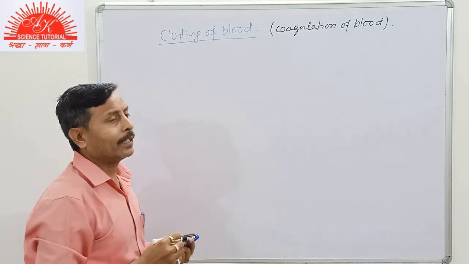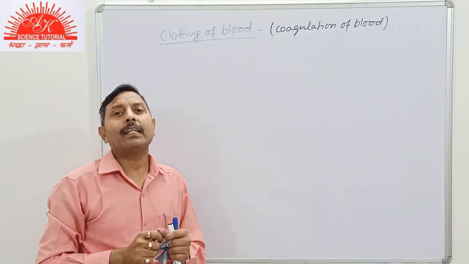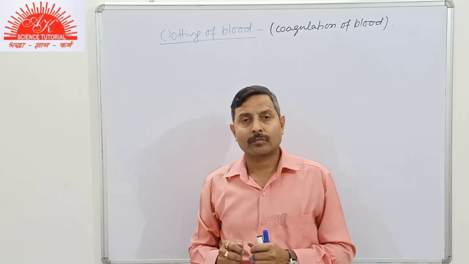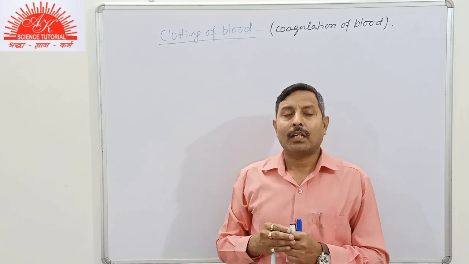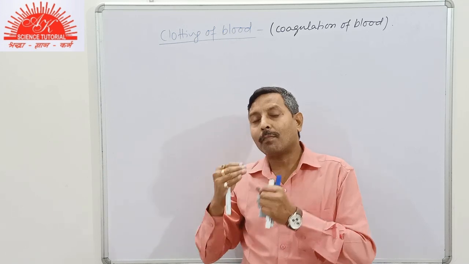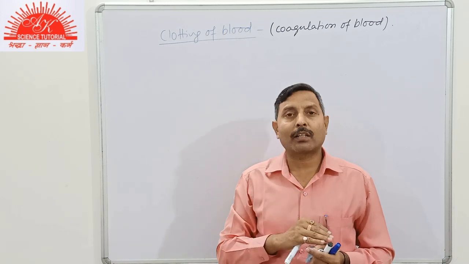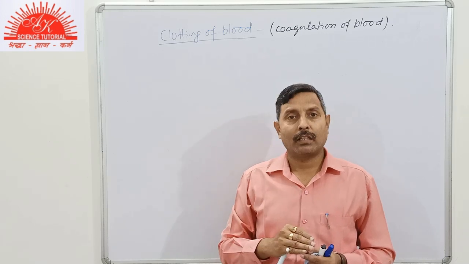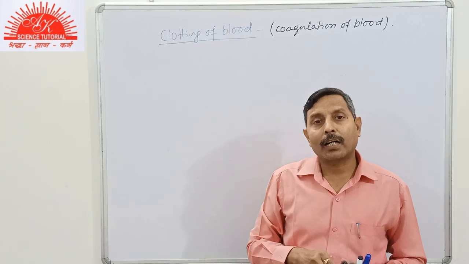Now we have studied that it is the blood platelets that initiate the process of blood clotting or coagulation of blood. When our body part gets injured, the blood tends to come out of the body. Then platelets initiate the process of blood clotting and prevent excessive loss of blood, as well as prevent entry of germs through that cut part.